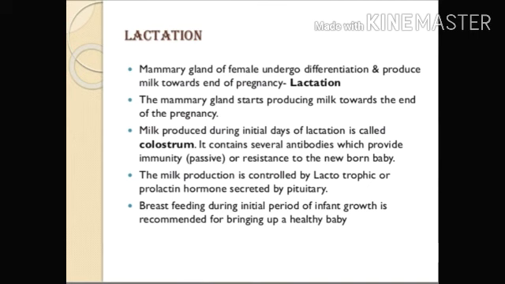Colostrum contains several antibodies which provide immunity or resistance to the newborn baby. Milk production is controlled by the lactotrophic hormone, prolactin, secreted by the pituitary gland. Breastfeeding during the initial period of infant growth is recommended for bringing up a healthy baby.